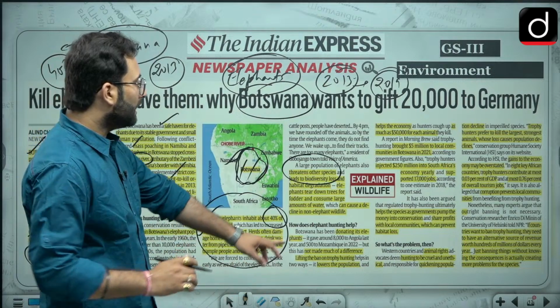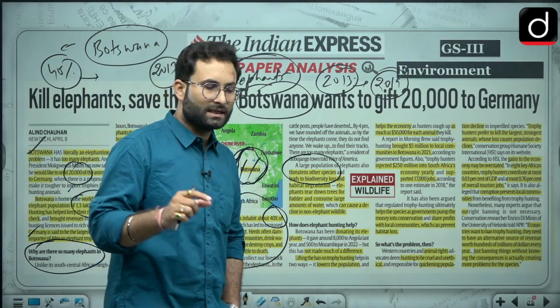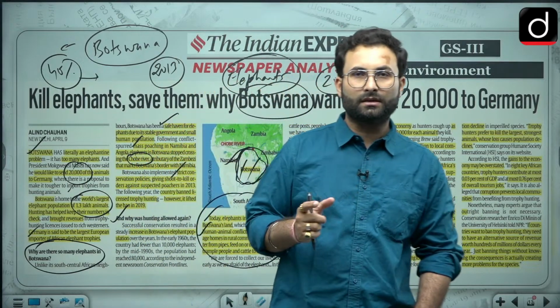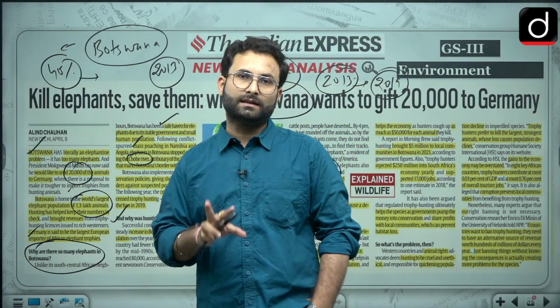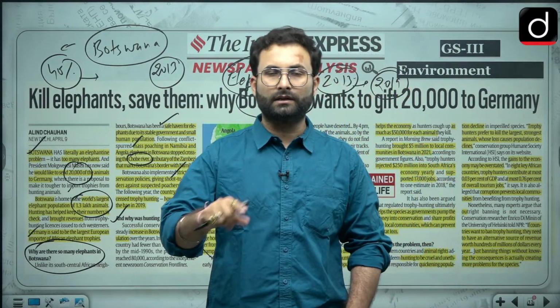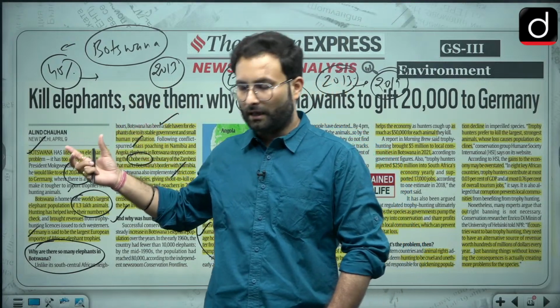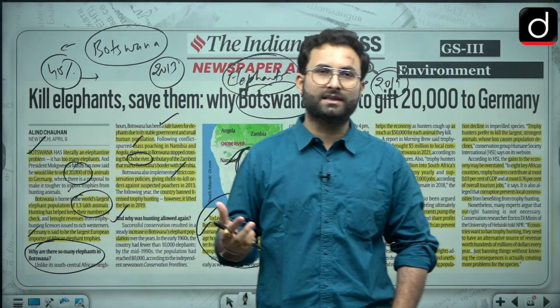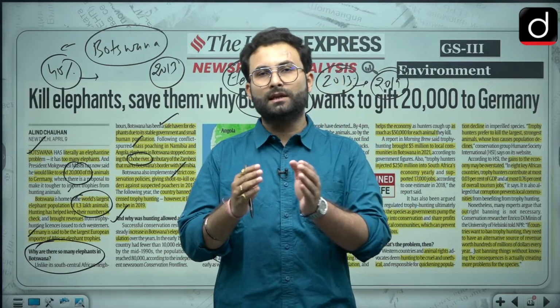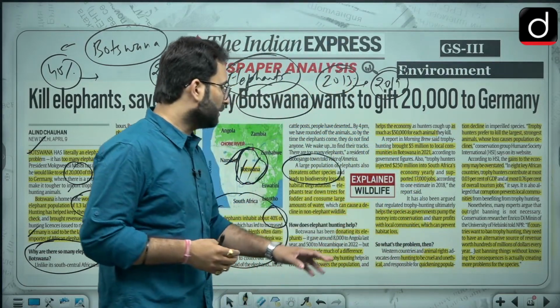Then, how does elephant hunting help? They are saying how it will help. First thing is that obviously the population will be limited by the hunting. Second thing, they are saying that there will be an economy surrounding it which will be generated. As I told you, there are these animal trophies which are being imported by various countries. So ultimately there is an economy which is building around it. So that is one part over here.